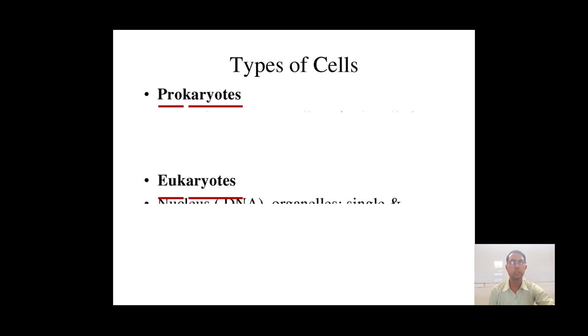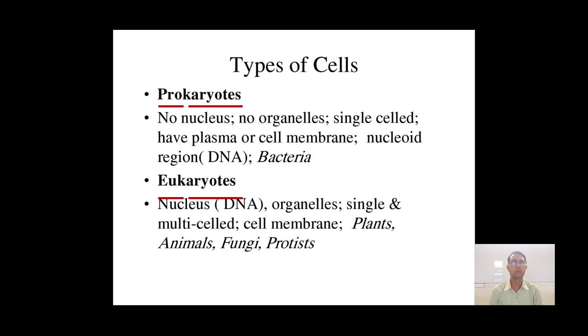Now what is a prokaryotic cell? In a prokaryotic cell there is no nucleus, or the nucleus is not very much developed. There is a very small amount of organelles and they are mostly single celled. Bacteria is the best example, which has no nucleus and very few organelles, and they have a plasma or cell membrane.